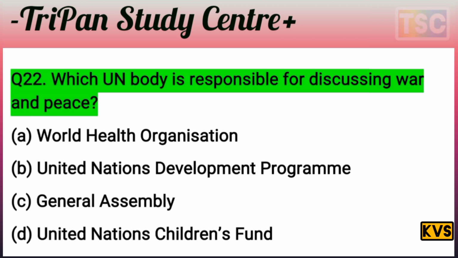You know that's an important question here. But United Nations Children's Fund is only for children here. This D is rejected. And A, World Health Organization, deals only with health, not war and not peace. So A and D are eliminated here.